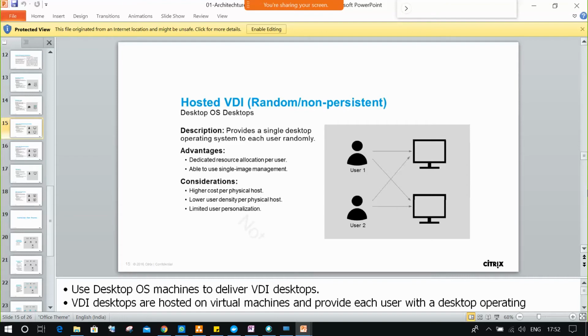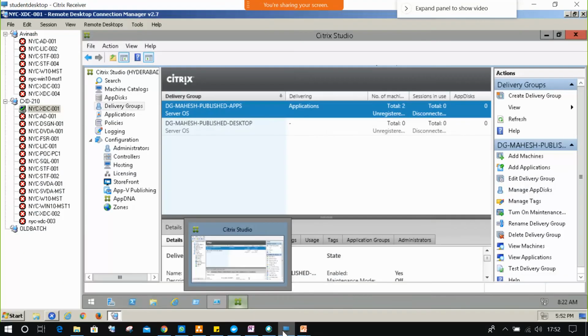So hosted VDI is a Machine Creation Services delivery model. Any questions? So now I'm moving to the lab. Any questions, please let me know.